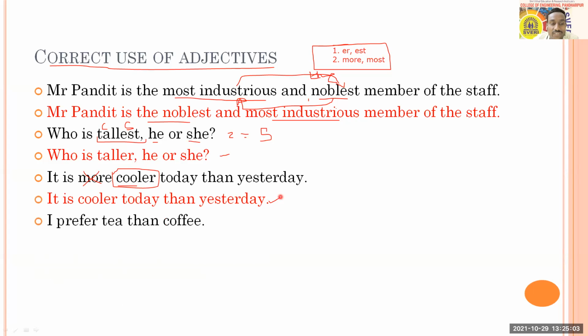Next is, I prefer tea than coffee. So here you have to think about this. Is it okay? I prefer tea than coffee. It's not okay. You have to find it out.